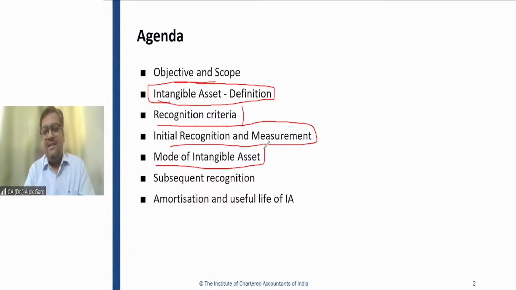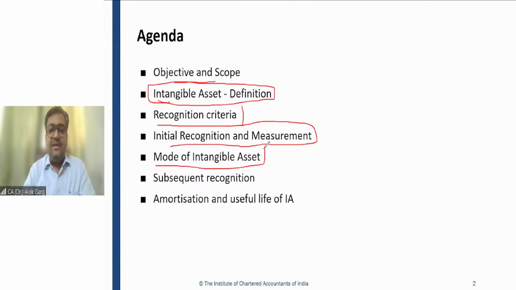Or the government has given the intangible asset by way of government grant, or the company has got the intangible asset by way of business acquisition, by way of purchase of an entity. We will be talking about the mode of acquiring intangible assets, right? In different kinds of acquisition, at what value is that intangible asset going to be measured?